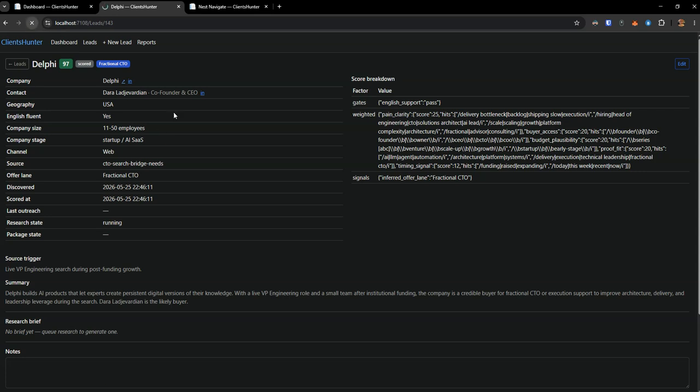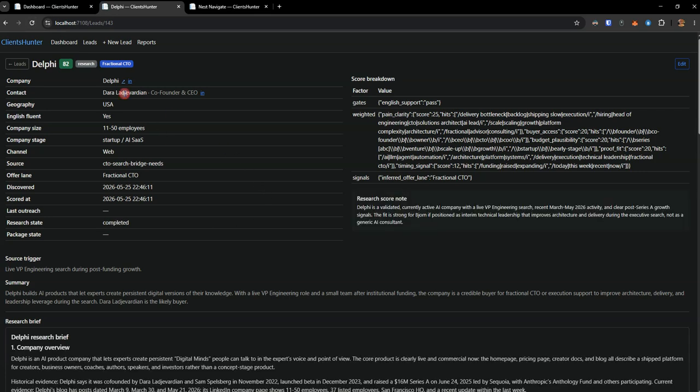But I guess let's see if this research has been completed. Yay, we have completed. Now it seems to have dropped a bit. There might be some reasons for that. We want to get some scoring notes here. We'll see that, hey, they have a live VP of engineering search. They're active. They're post series A, which is great, kind of my thing. Strong fit for Björn, Passenger's internal technical leadership, blah blah blah. Okay, fine. Not as a generic AI consultant. That makes sense, right? So now I have this deep dive into this company, and this looks slightly different than what it does for my job hunter, for example.